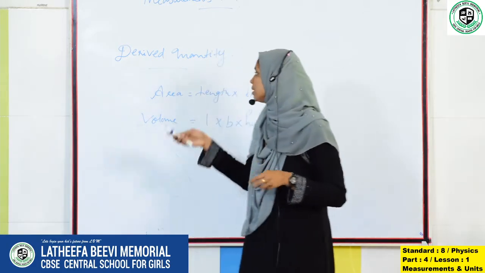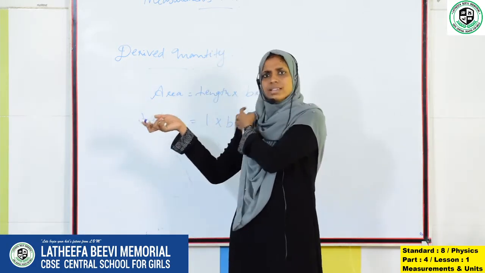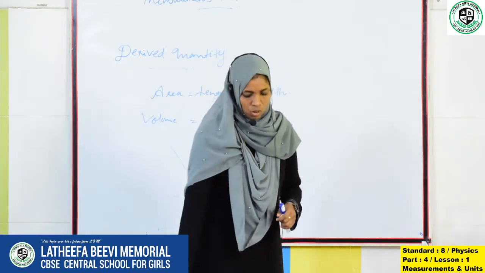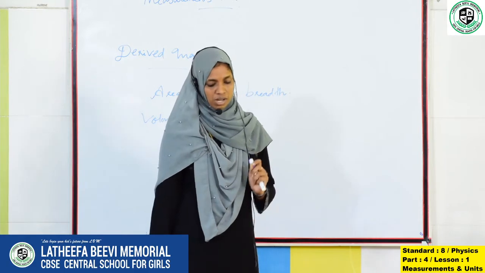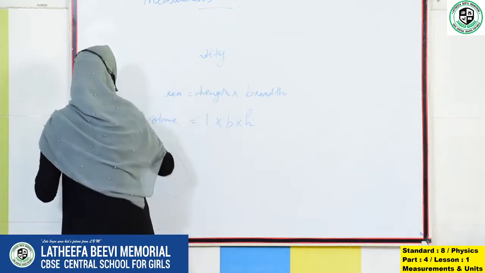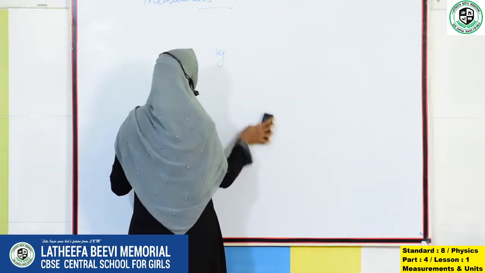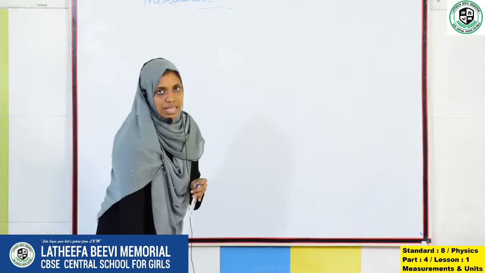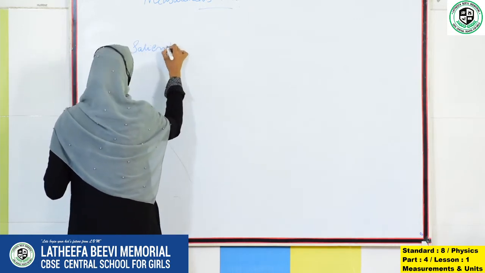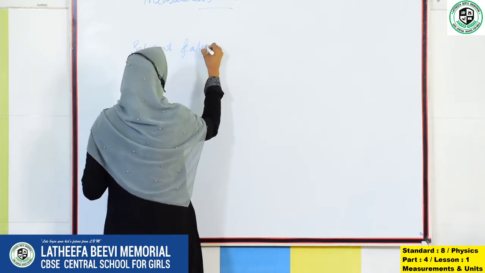What are the examples? Length, area. We can take any other examples. Okay, so on the basis of the above information, what are the salient features of SI units?